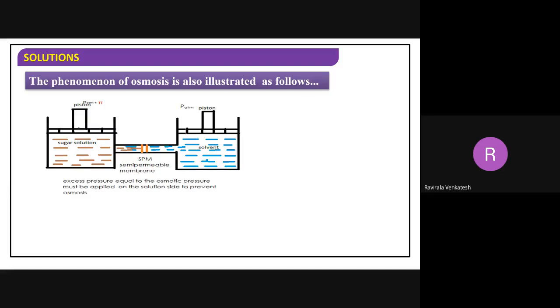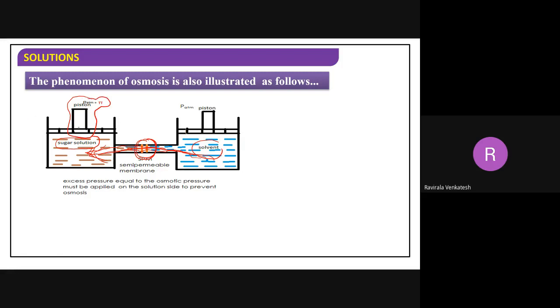Now, if you observe here, there is a very good diagram in which you have a sugar solution. This one is a pure solvent. Now, this is a semi-permeable membrane. Now, when you place a semi-permeable membrane, water will flow. The solvent moves in this direction. Correct or not? Tell me. Yes, sir, the solution side, because you are subjecting a semi-permeable membrane here. Now here on the solution side, I am using a piston here, so that the pressure increases.